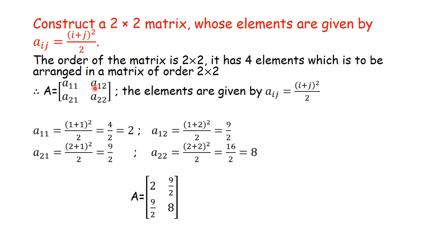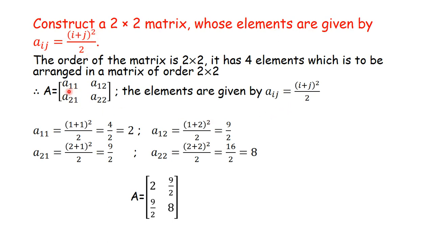I have to arrange these 4 elements in 2 rows and 2 columns. Now the arrangement I have written, but how will you write the elements of the matrix? It is also given there. The order of the matrix is given and the elements are given by Aij is equal to (i plus j) whole square by 2.